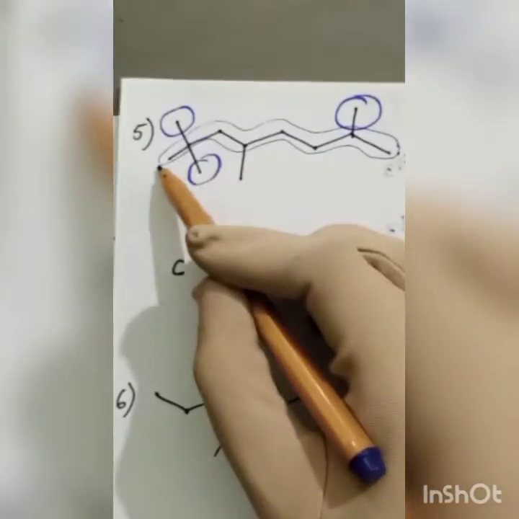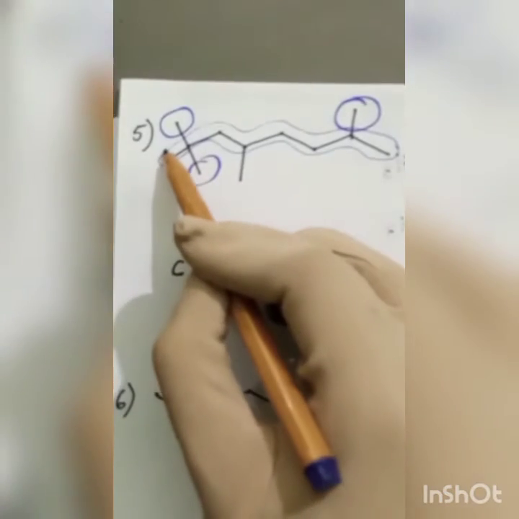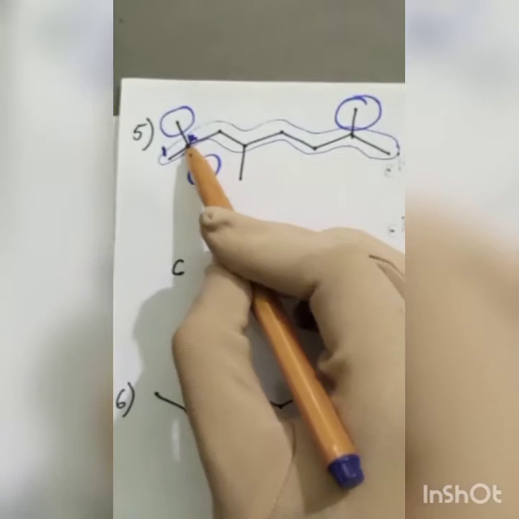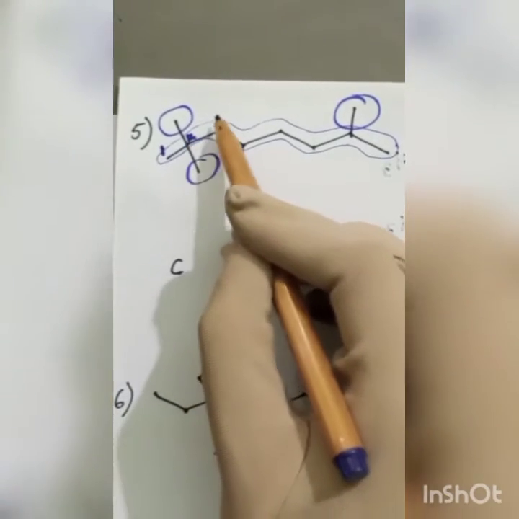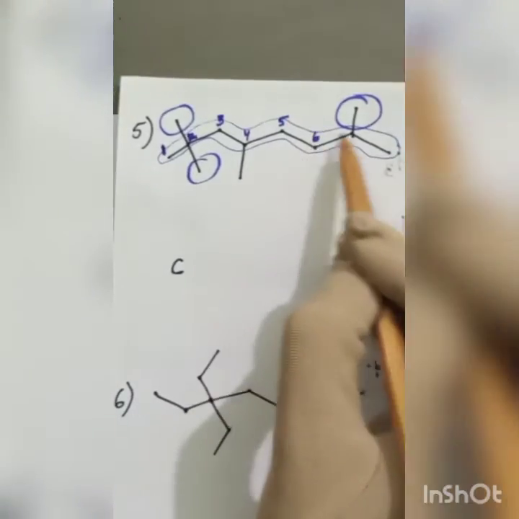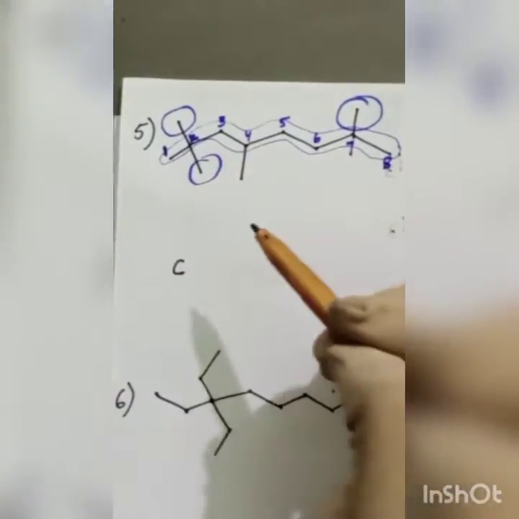So I will start numbering from there. Our backbone is this, and we will start numbering 1, 2, there is a joint now, so it's a carbon, 2, 3, 4, 5, 6, 7, 8. I have numbered all of these carbons.